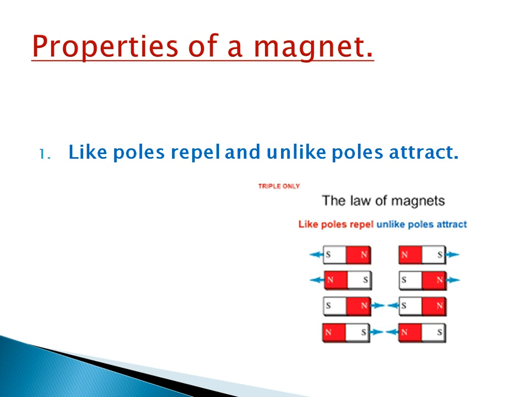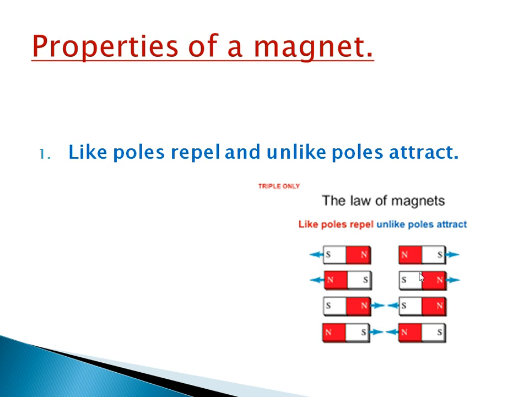See the first picture. Here the blue color arrow indicates the direction of movement of the magnet. When you bring the north pole of one magnet close to the north pole of another magnet, it will repel. That means the two magnets have a tendency to move away from each other.